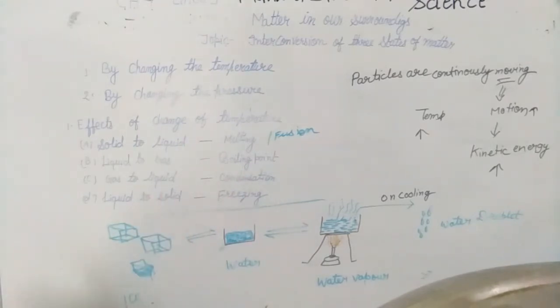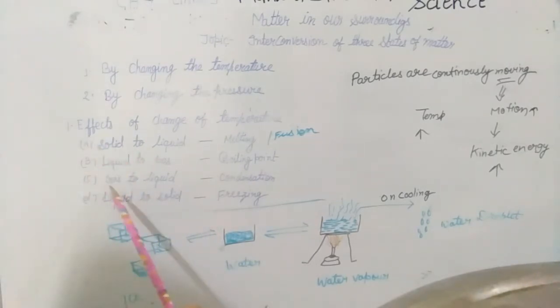Boiling point is the temperature at which a liquid boils and changes rapidly to a gas at atmospheric pressure. It is very important to mention the words atmospheric pressure. I am repeating, the temperature at which a liquid boils and changes rapidly into gas in vapor form at atmospheric pressure is called the boiling point.